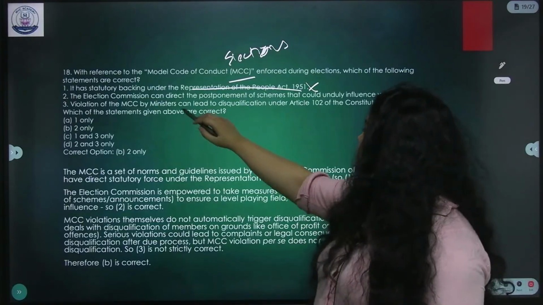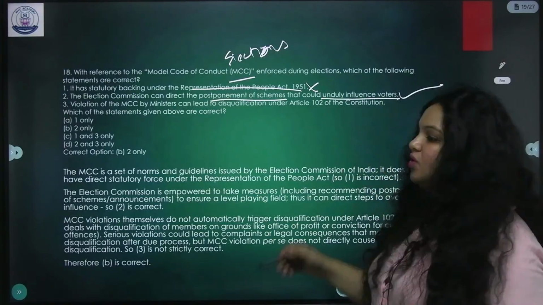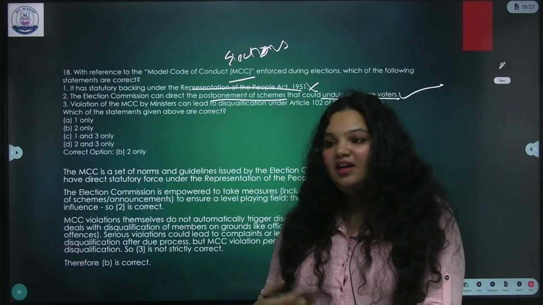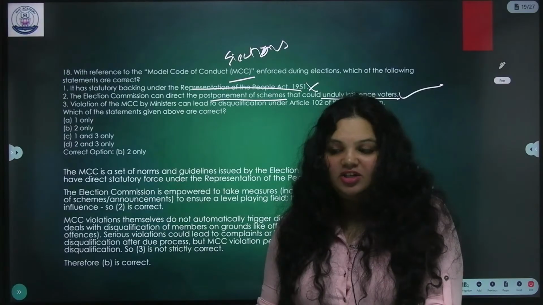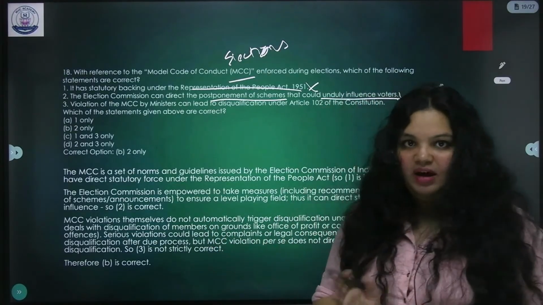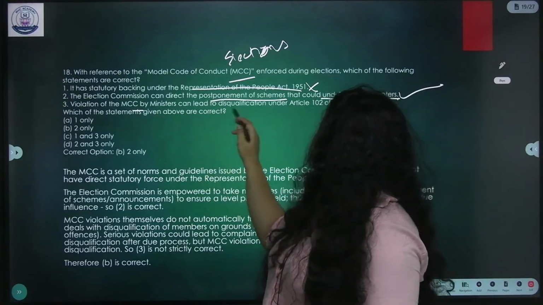Now, the Election Commission can direct the postponement of schemes that unduly influence voters. Yes. You remember just before the elections, they conduct government exams, they give reservations, everything happens just before the elections. But again, if it is too near, the Election Commission can mandate its postponement. Violation can lead to disqualification.